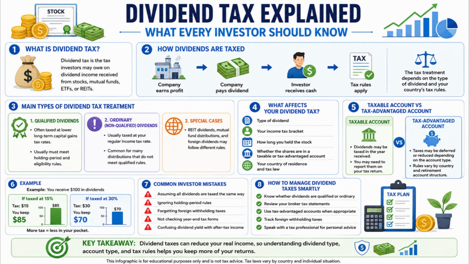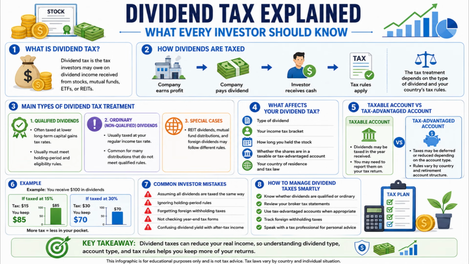First, the company earns profit from its business activities. Then, the company pays a dividend to investors. After that, the investor receives the cash payment. Finally, tax rules apply to that dividend income. So, the actual money an investor keeps can be lower than the dividend amount received.